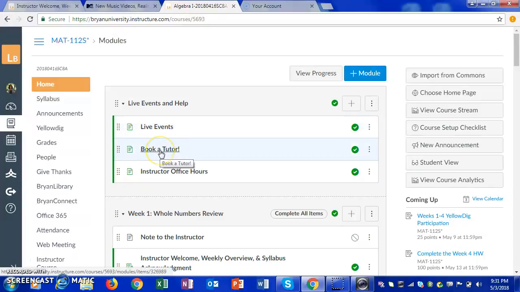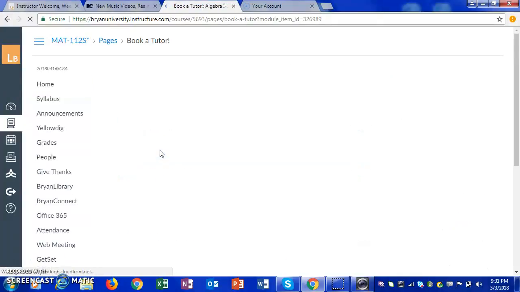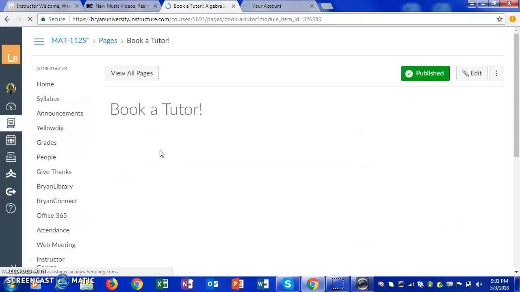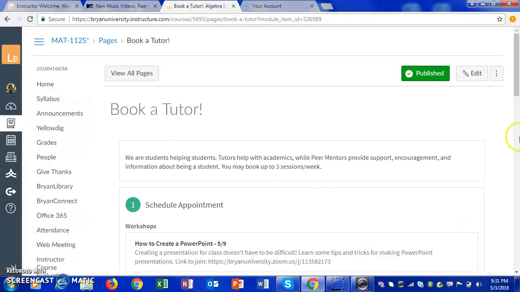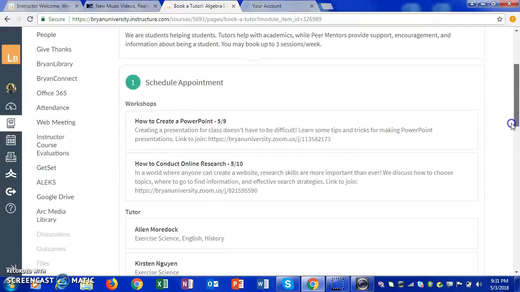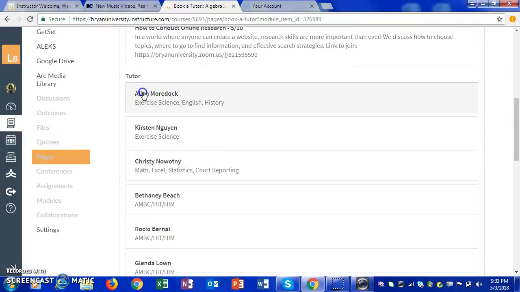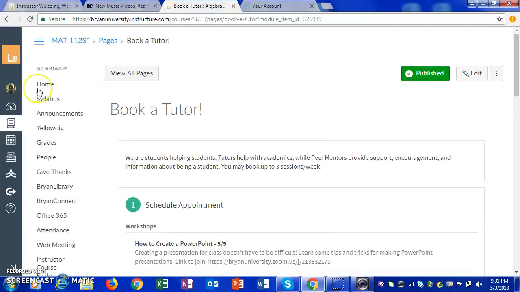In this area where it says book a tutor, this is where you would go to book a tutor for this course. In this area here, it says how to schedule an appointment. Alan does math appointments, and so does Christy. So please make sure that you keep that in mind.